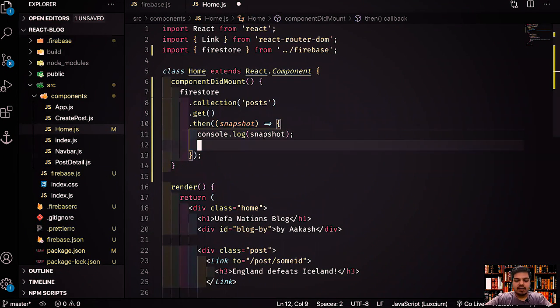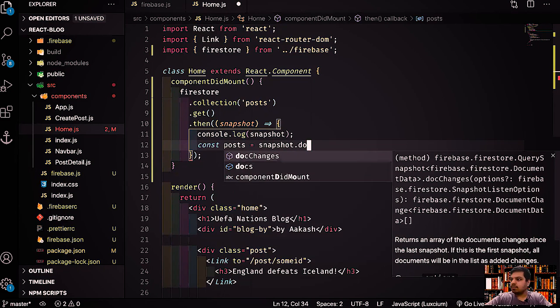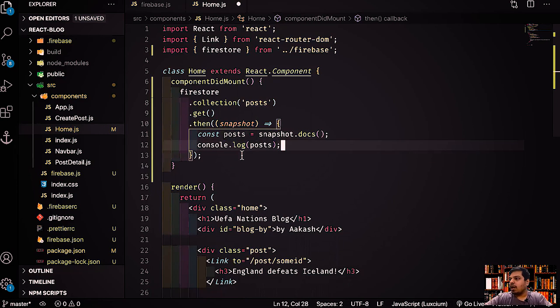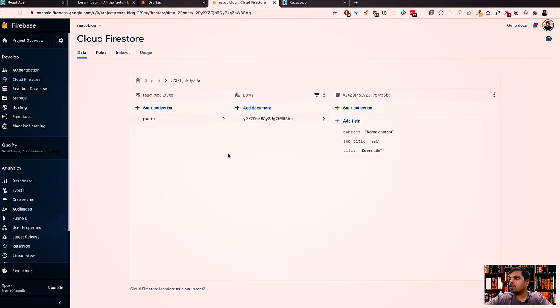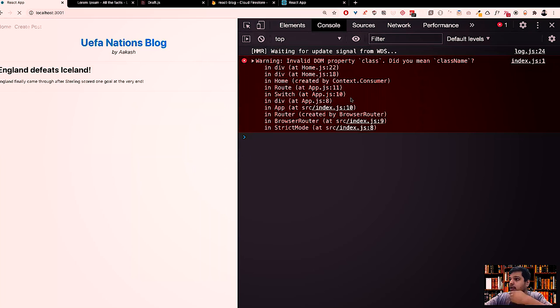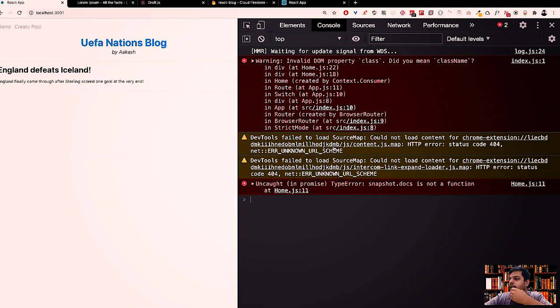So what we'll say is const posts equals snapshot.docs. Let's save it, and now let's console.log posts over here. And if I save it, refresh over here, let's see. So it should ideally give me an array of posts.